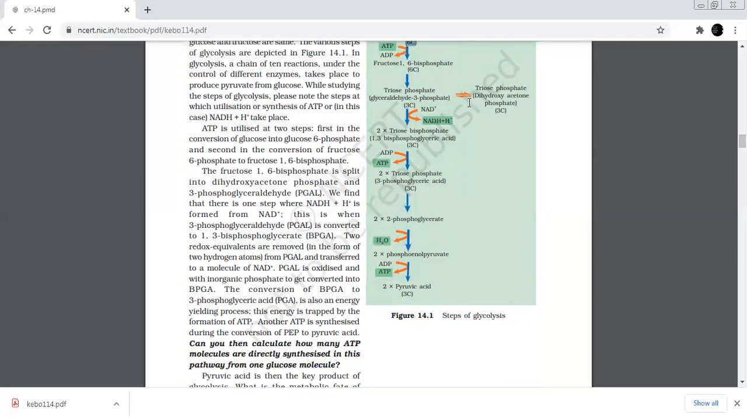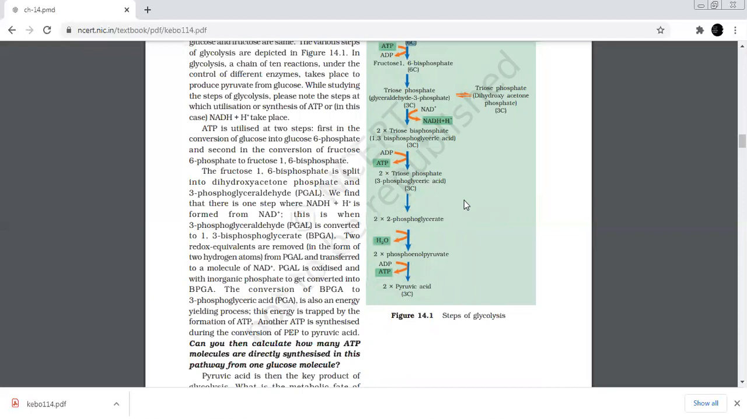1,3-biphosphoglycerate, you can see in the diagram, is converted to 3-phosphoglycerate with the formation of ATP. This reaction is catalyzed by the enzyme phosphoglycerate kinase. Here enzyme names are very important. Next step, 3-phosphoglycerate is subsequently isomerized to 2-phosphoglycerate, catalyzed by enzyme phosphoglycerate mutase.